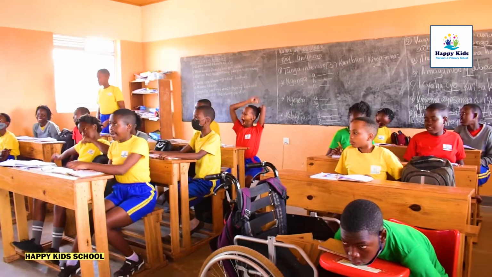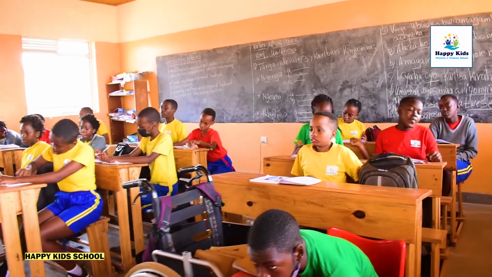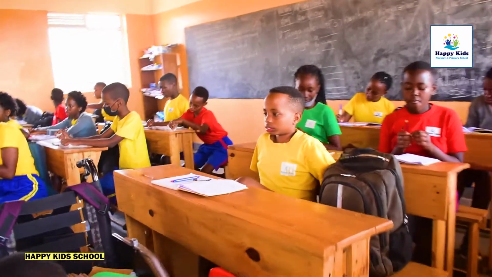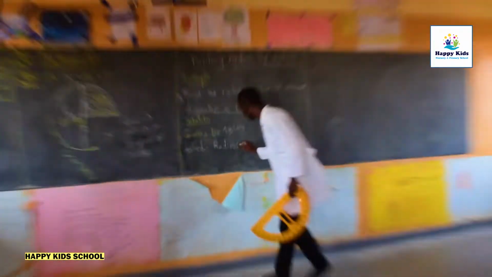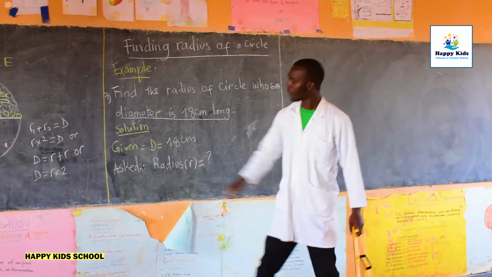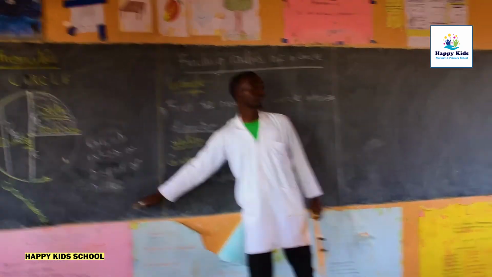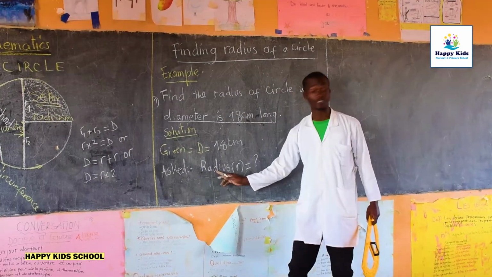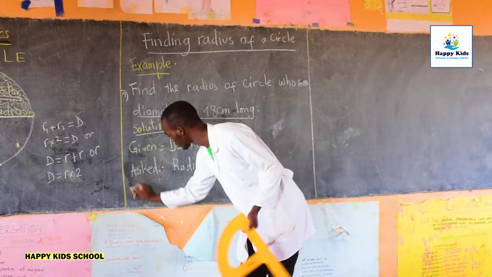We are asked to find the radius of the circle. Good. We are asked to find the radius. Radius equal to what? Now, from here, we have discovered the formula which is going to help us to find the radius of the circle.